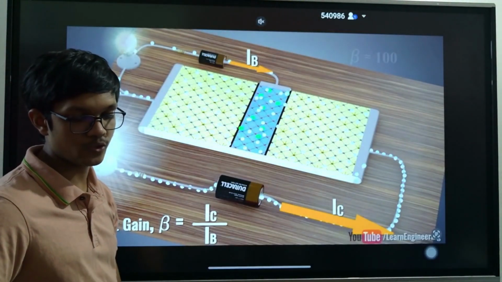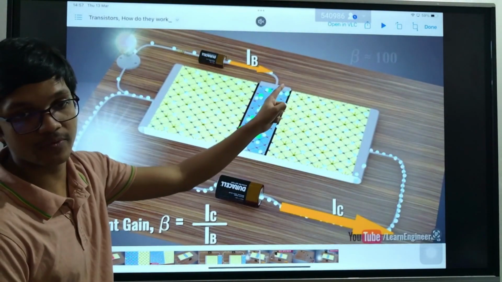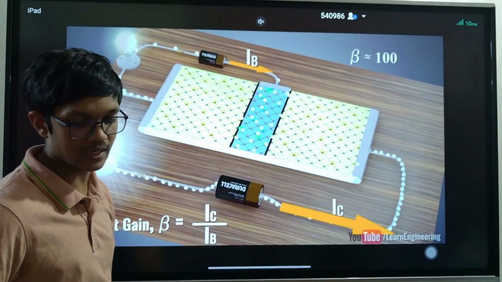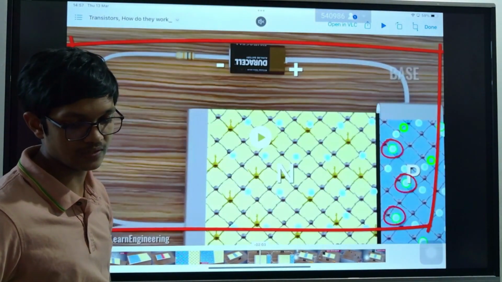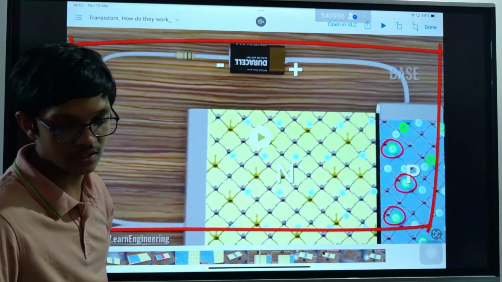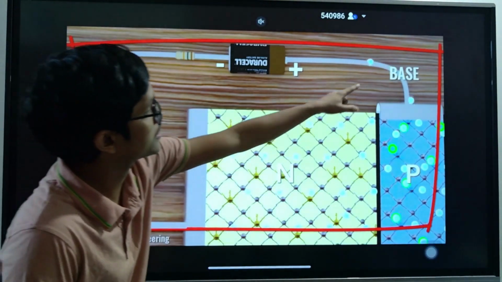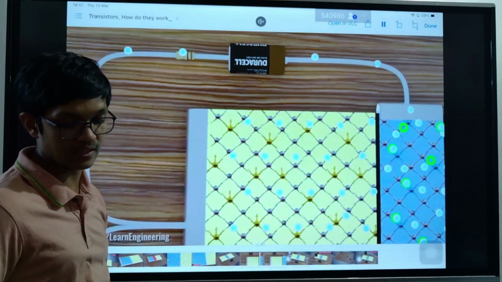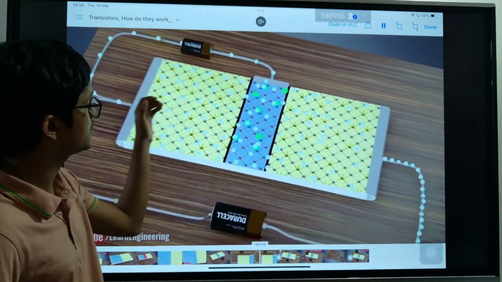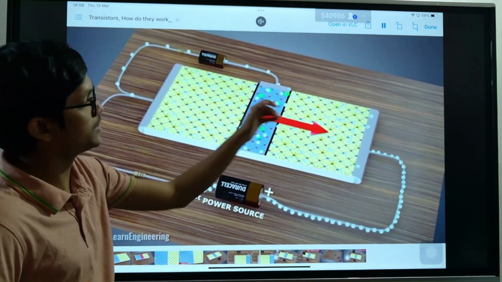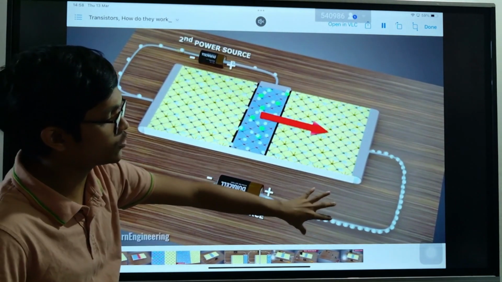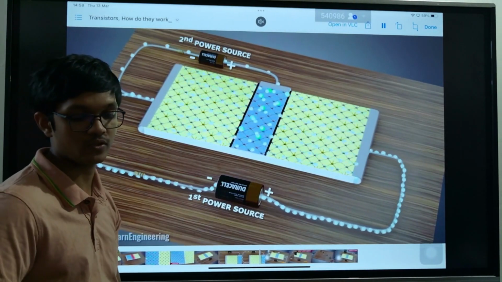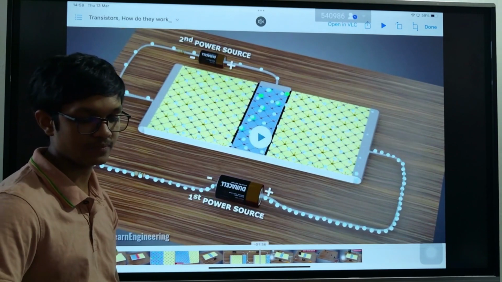So you can connect your laptop here. Due to the music that you play on Spotify, the current in this circuit will change. The current in this circuit will change based on the music that you play. But due to that small current, there will be a huge current going through the main circuit, and this huge current can drive a speaker. So whatever music is playing on your laptop, you can send it to your speaker. That's what happens here. Clear?